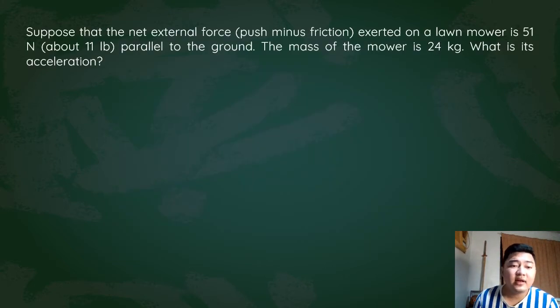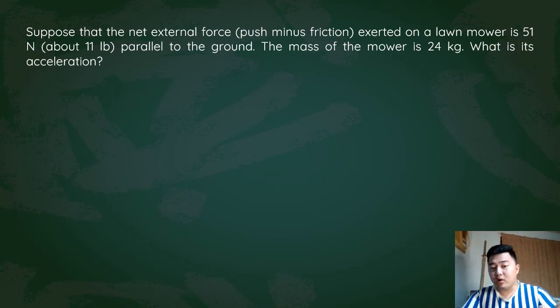So let's have an example to practice solving the equation force is equal to mass times acceleration. Suppose that the net external force, which already includes the push and the friction forces, exerted on a lawn mower is 51 newtons, or about 11 pounds, parallel to the ground.